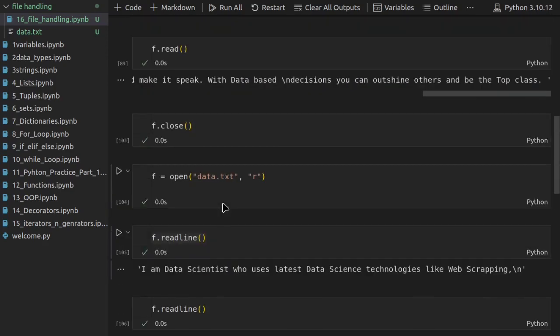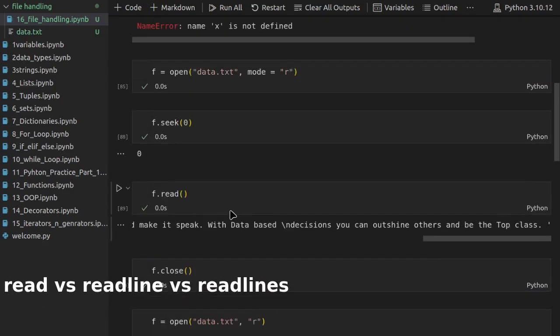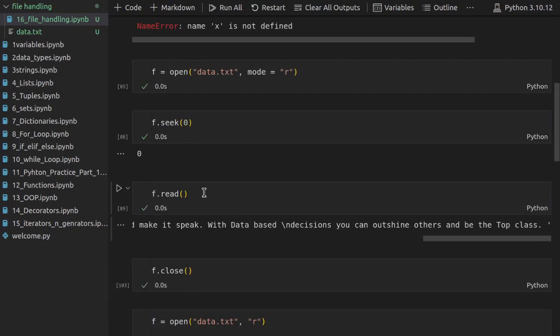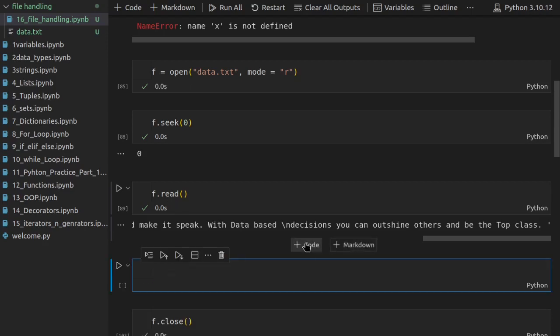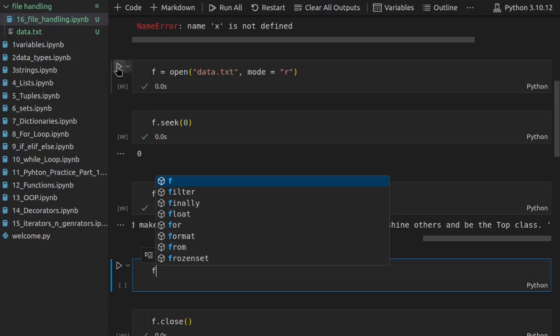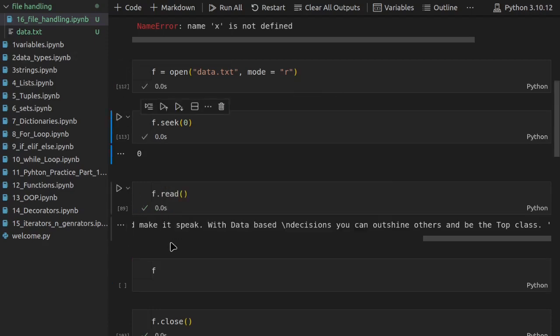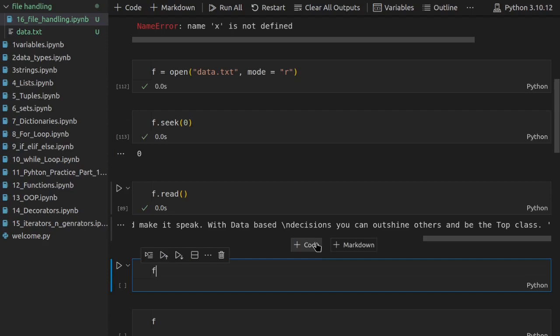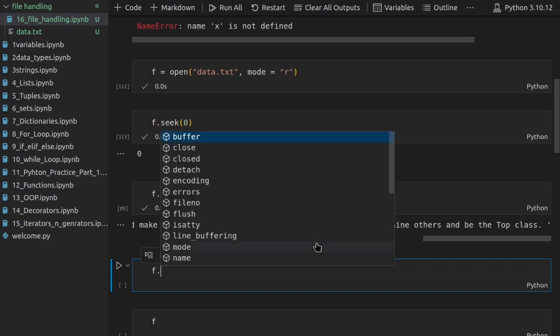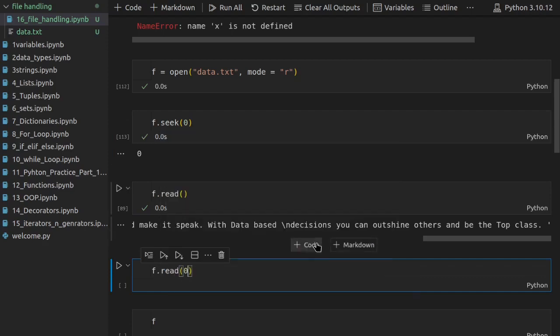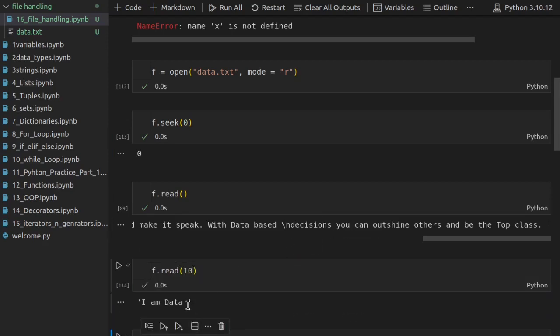Now let me summarize the difference between read, readlines and readline. By using the read method, you can read all the data, and not only that, if I want to read, let's suppose, just the first 10 characters, it can also do that. So right now it is reading only the first 10 characters. So this is the use of the read method.